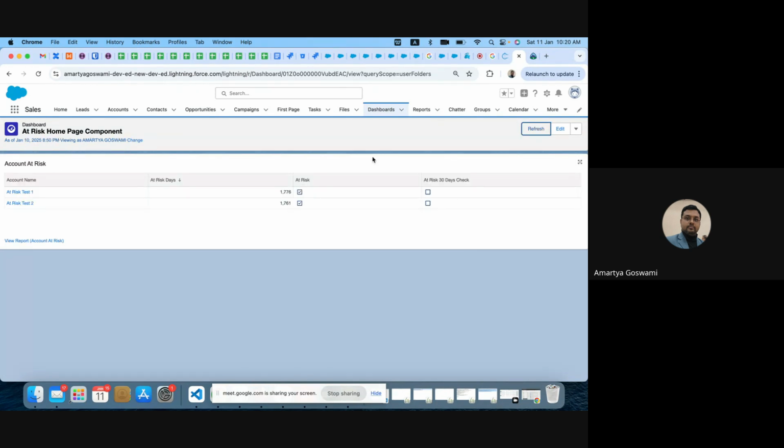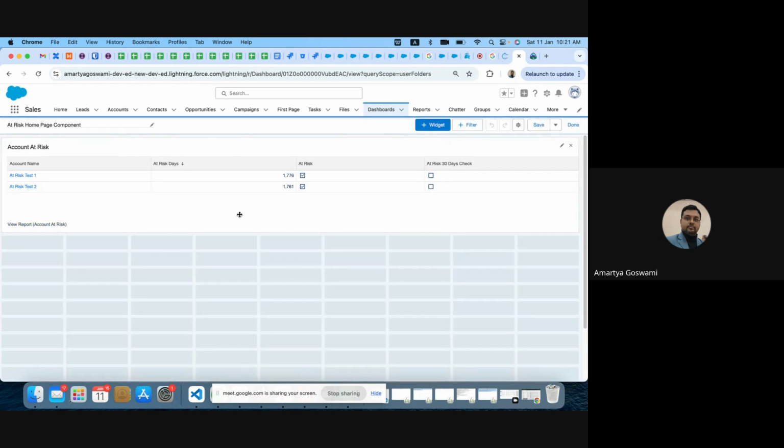These reports can be utilized in dashboards. Whenever we are creating any dashboard, we can add different components. We can add multiple components in dashboards.